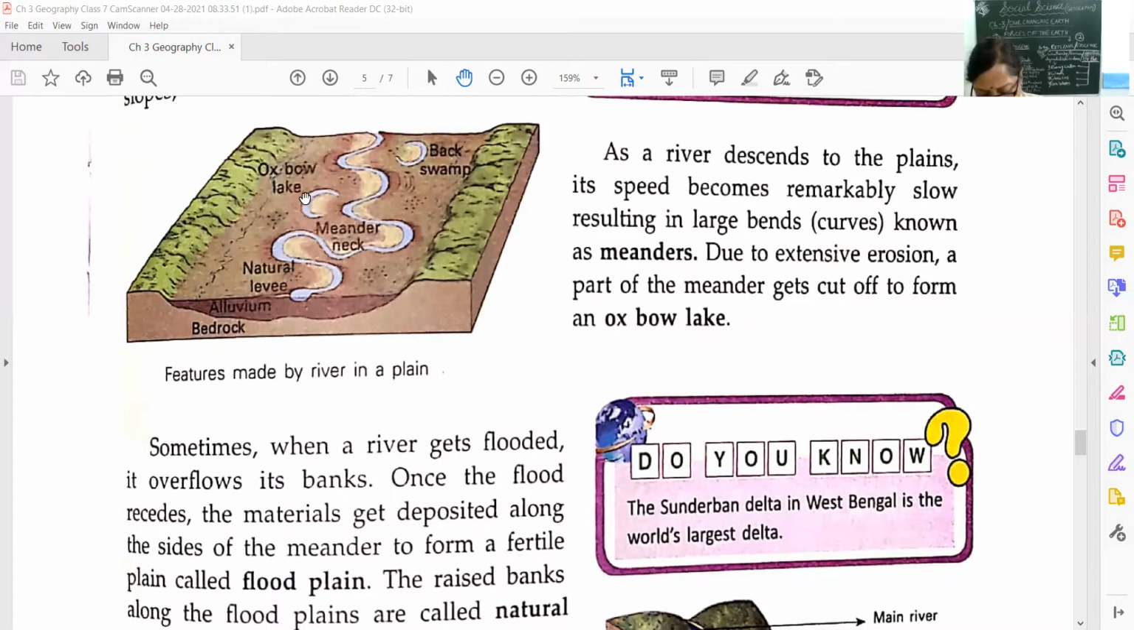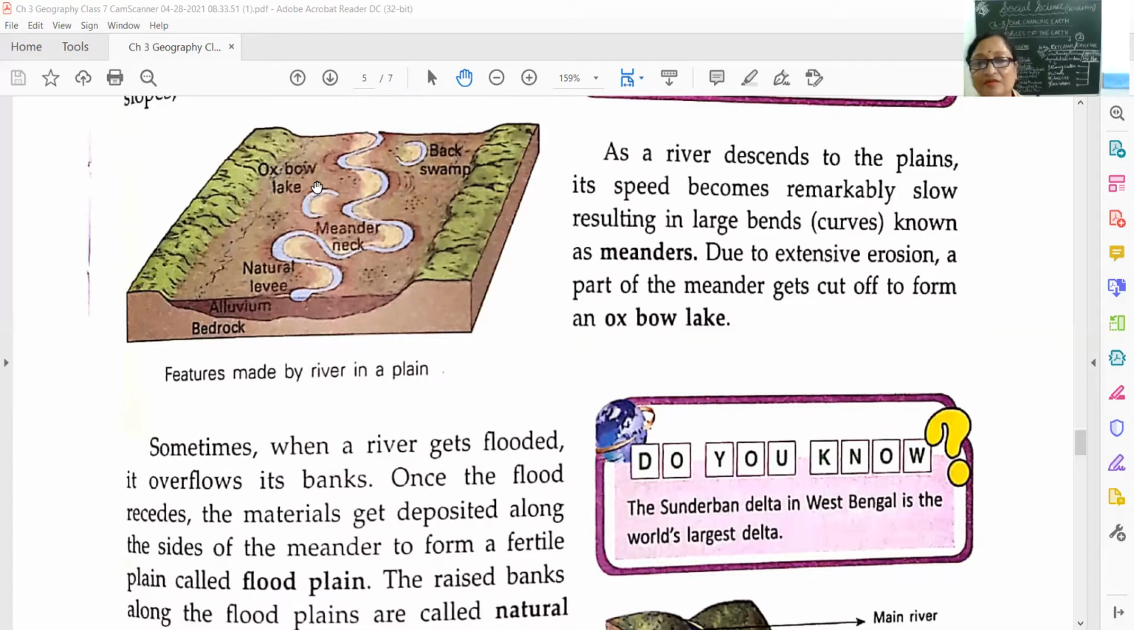Okay, children. So now we have learned about the work of the river, which is one of the agents of external forces or exogenic forces, and with the help of the river, we have the formation of waterfall, floodplains, natural levees, distributaries, deltas, estuaries, meanders, and Oxbow Lake. Okay, children. So now we have completed the action of the river.